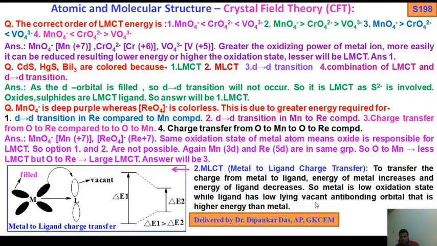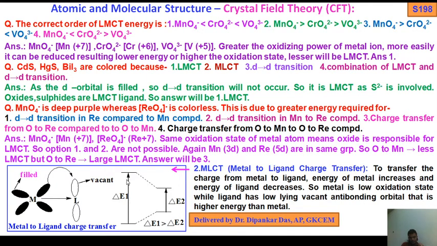So the metal is in a low oxidation state, while the ligand has a low-lying vacant antibonding orbital, that is higher in energy than the metal. So the metal is in a low oxidation state, so the metal energy increases here and the ligand energy decreases. This is the ligand, this is the metal. Now you see how it will happen. These are the vacant ligand orbitals, this is the metal filled orbital. Now the electron goes from filled to vacant, so metal to ligand charge transfer has happened.